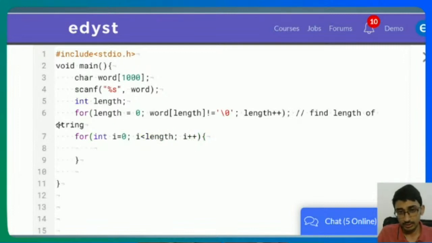What I'm going to do is, if count of, and we'll define a function called count.